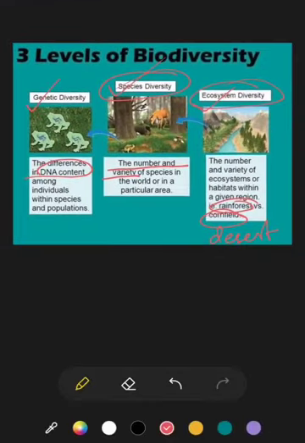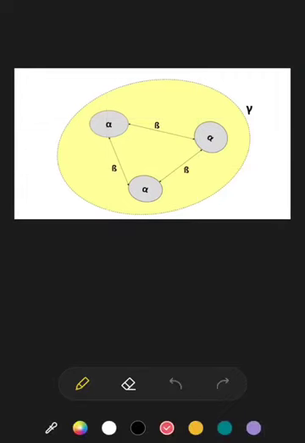I hope this levels of biodiversity is clear to you all. Moving on to our next topic, the different categories of ecological diversity. We have already discussed ecological diversity in the previous topic. To say it again, ecological diversity is the different types of ecosystem or habitat that are found in a particular area.